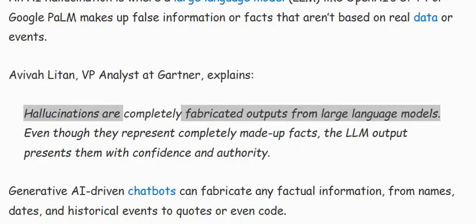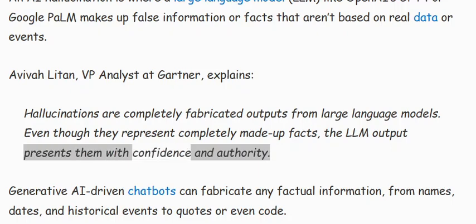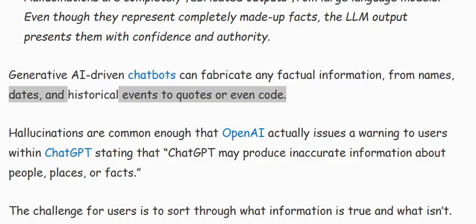Hallucinations are completely fabricated outputs from large language models. Even though they represent completely made-up facts, the LLM output presents them with confidence and authority. Generative AI-driven chatbots can fabricate any factual information, from names, dates, and historical events to quotes or even code.